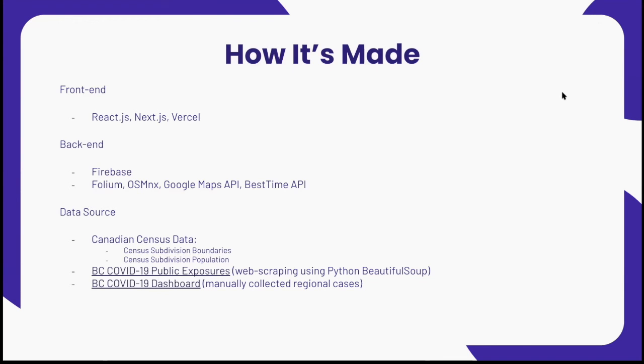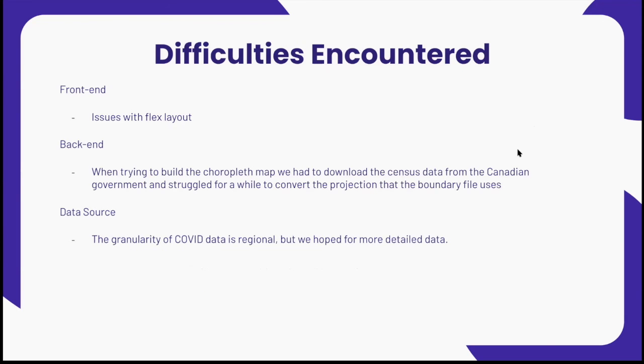As a data source, we use Canadian census data, which also provides the census subdivision boundaries and the population. We also use BC COVID-19 public exposure data, using Python and Bootstrap for web scraping. And we also use the BC COVID-19 dashboard to manually collect the regional cases that are available on the website.